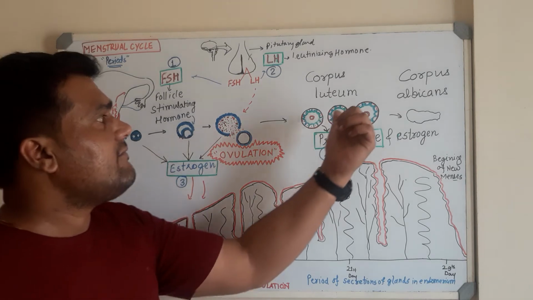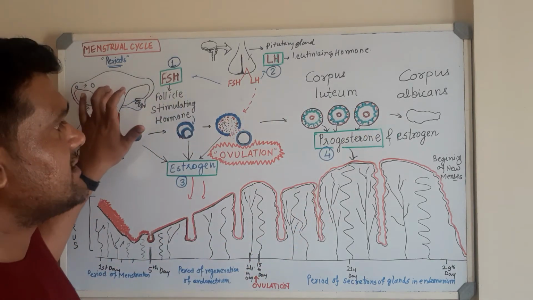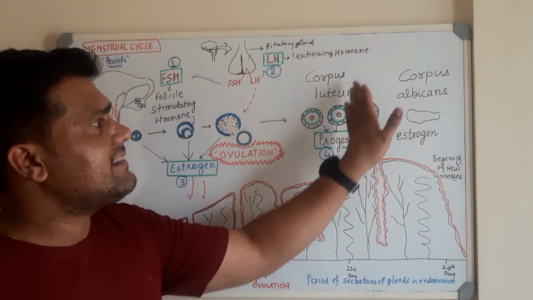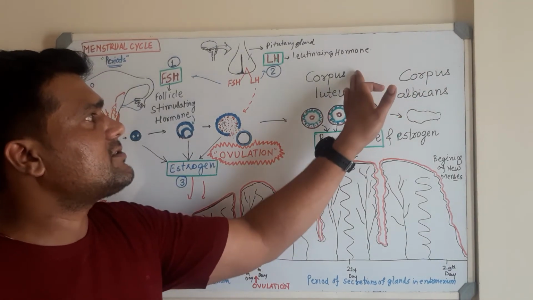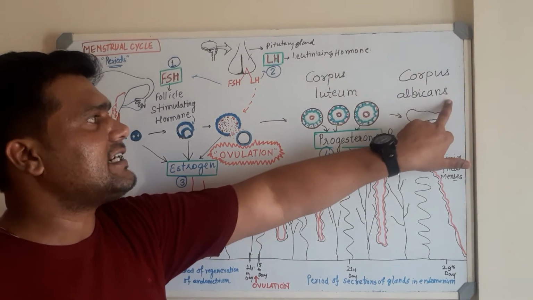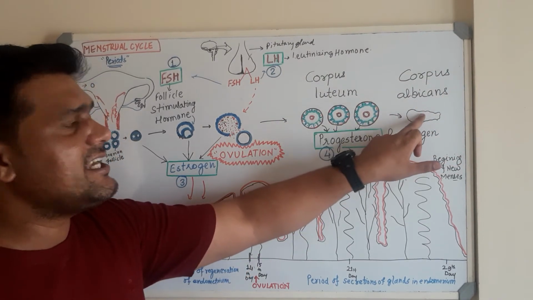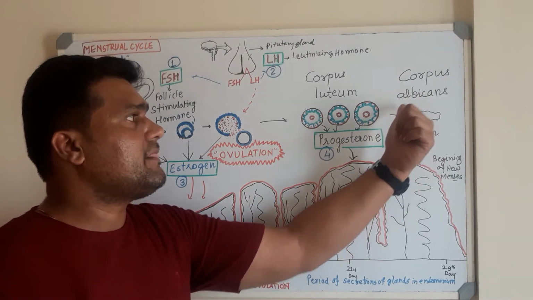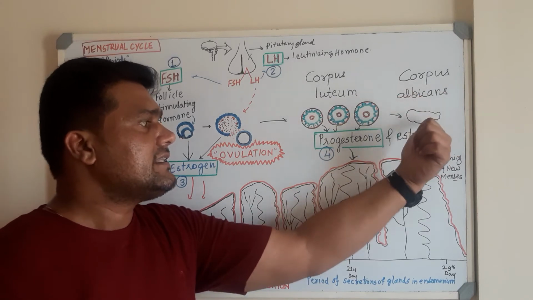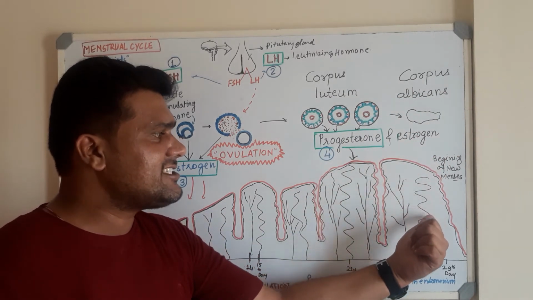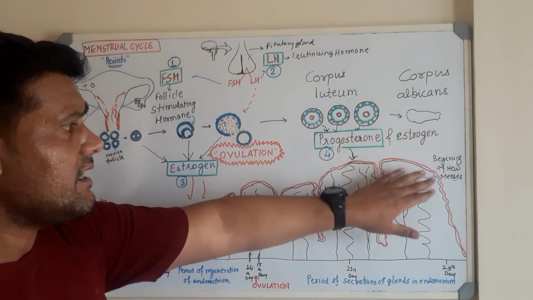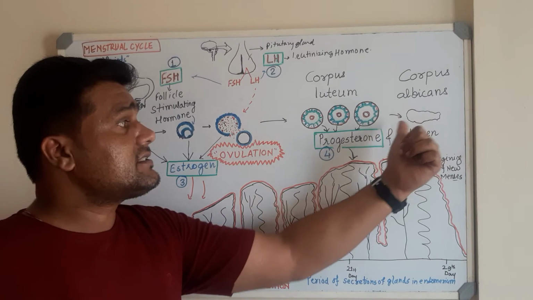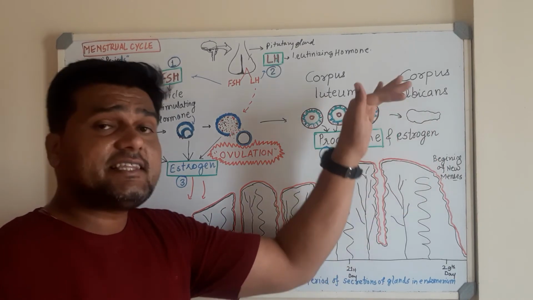Now what happens if this ovary is not at all fertilized? Okay, after some time this corpus luteum degenerates, and it leads to the formation of what we call a corpus albicans. Now we can see this deformed structure. Okay, so this deformed structure is there. After corpus albicans is formed, there is continuous degeneration of this particular uterine wall. How is it taking place? It takes place because the progesterone and estrogen secretion level goes down.